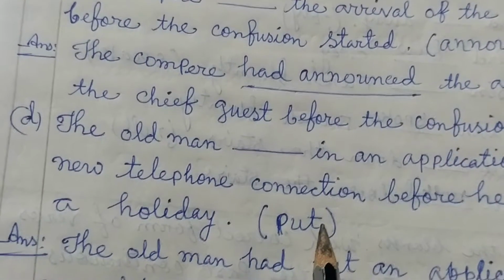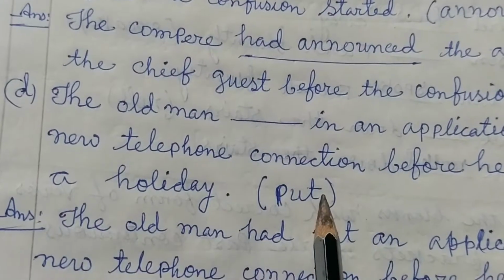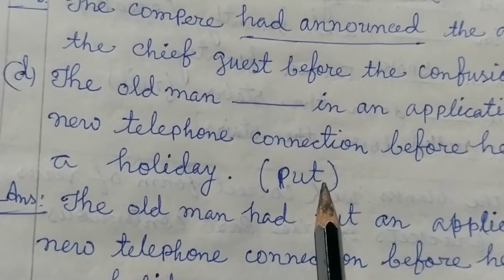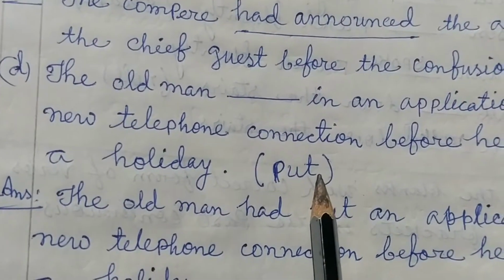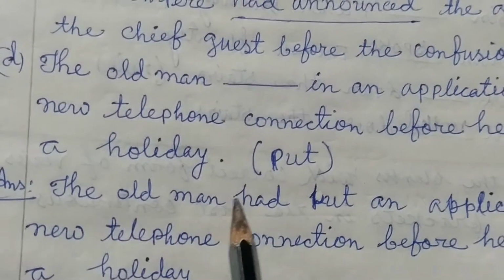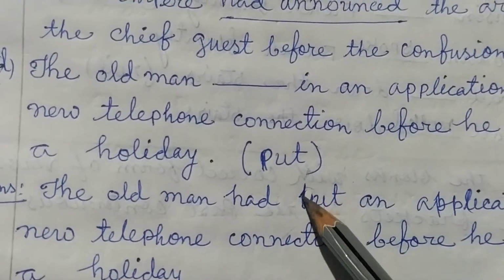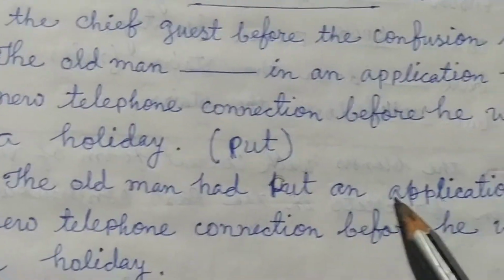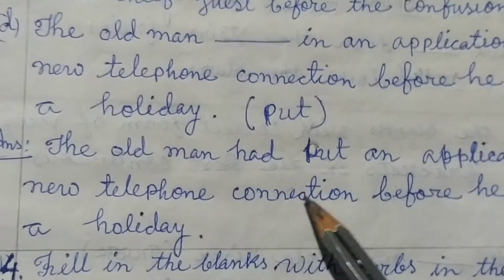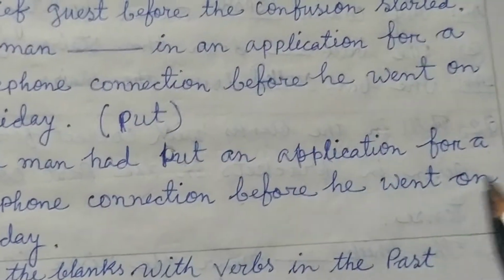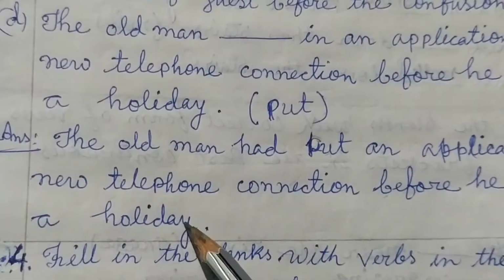While writing the sentence of past perfect tense, we will write the past participle form. The old man had put an application for a new telephone connection before he went on a holiday.